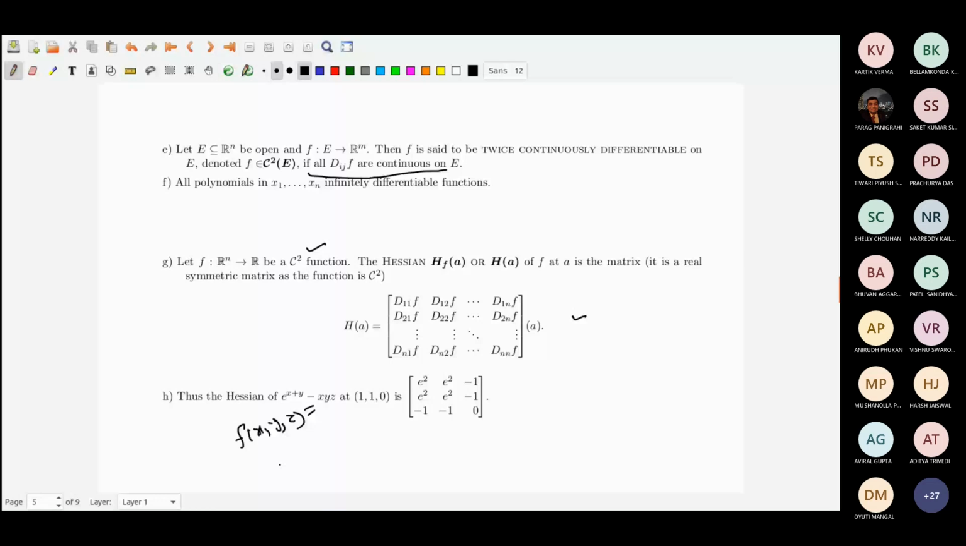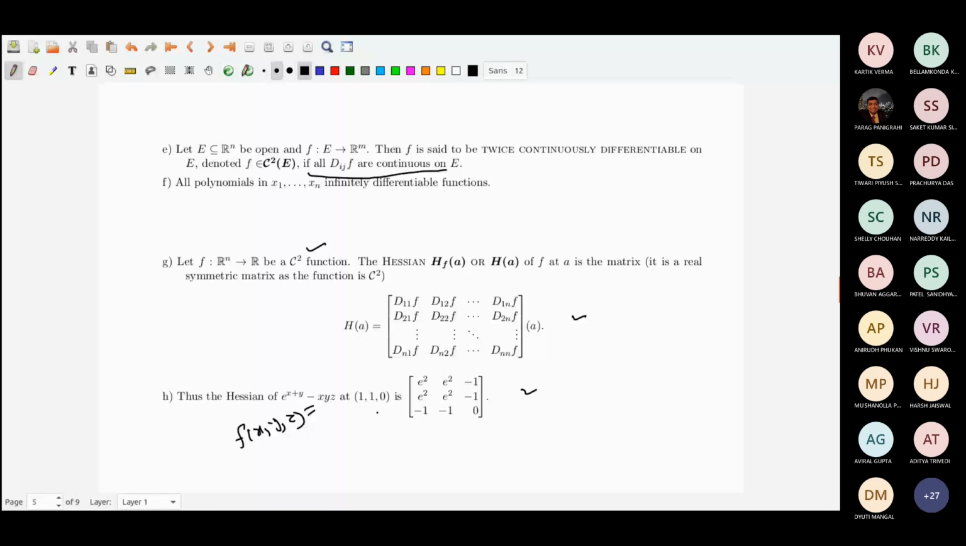For example, if you want the 2-2 entry, that basically means you have to take partial derivatives with respect to y twice. The second term will give you 0, because it has only y, not y square. And the first term will again give you exponential x plus y, and since the point A is 1, 1, 0, you will get e square.